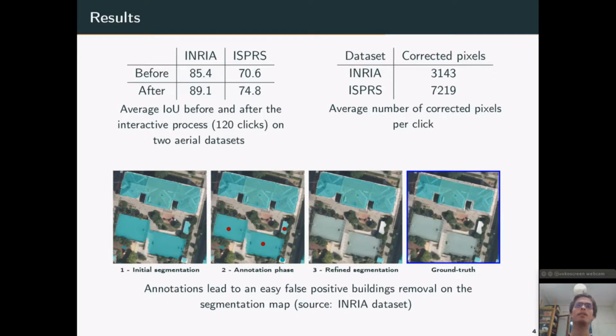And here is also an example of our framework in a building segmentation case. So in the initial segmentation, the neural network efficiently captures the buildings, but it also wrongly predicts two sports fields as buildings. And these annotations, the three annotations, efficiently correct and refine the initial segmentation proposal.